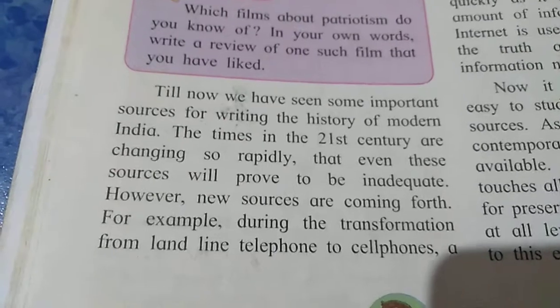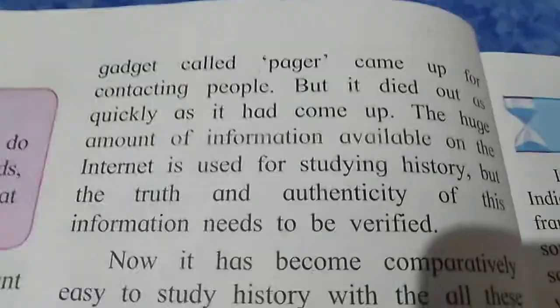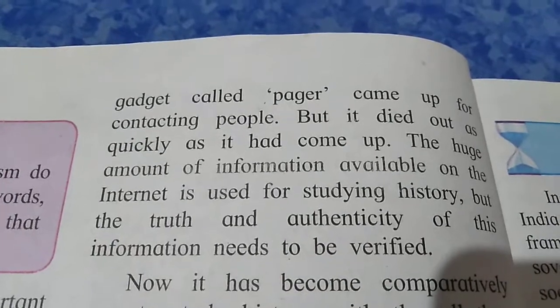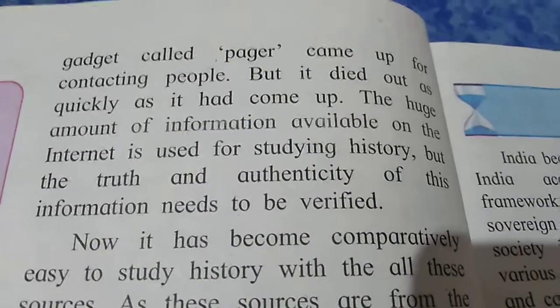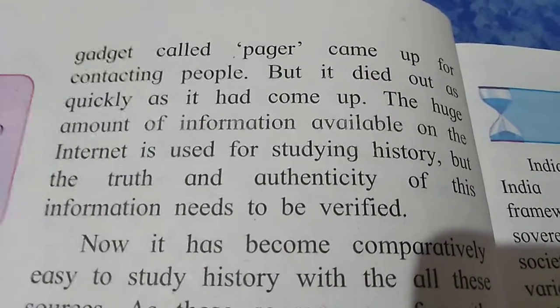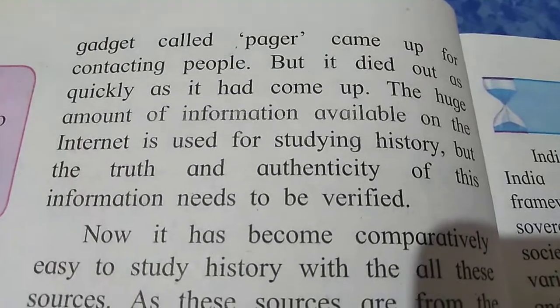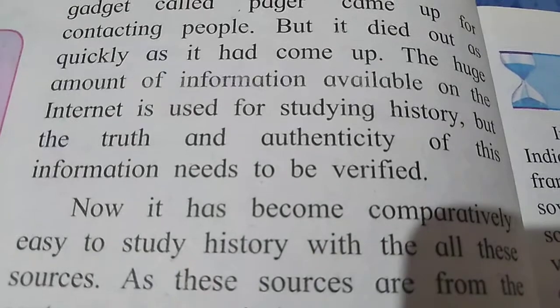Then in the middle we had pagers. From pagers we came to mobile. Pagers would give you just a written message. Then came the mobile phones, the cell phones. But the pager was very short lived, because what was the objective of the pager? That could be achieved by a mobile also, by sending SMS.